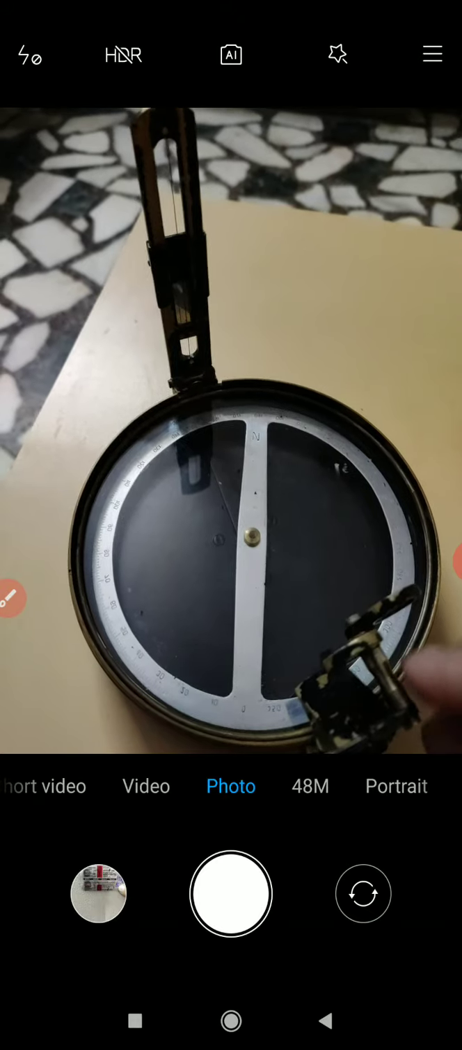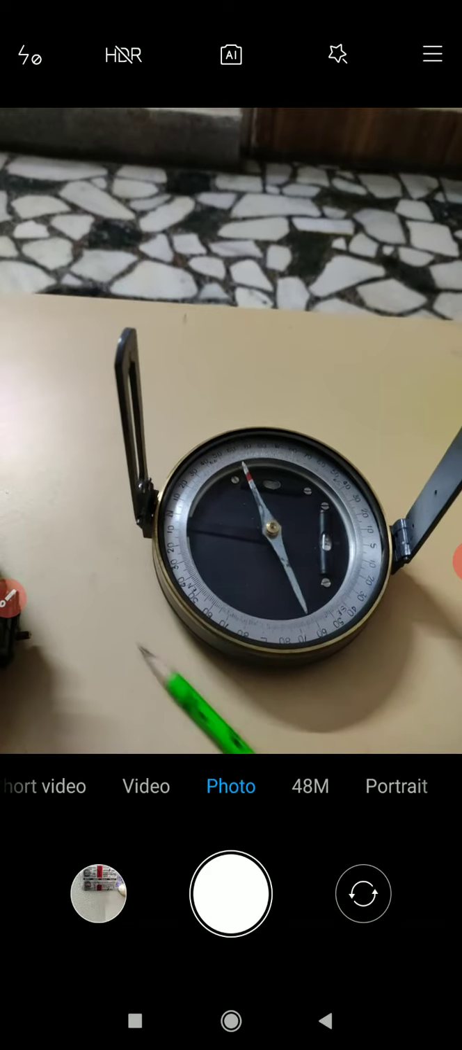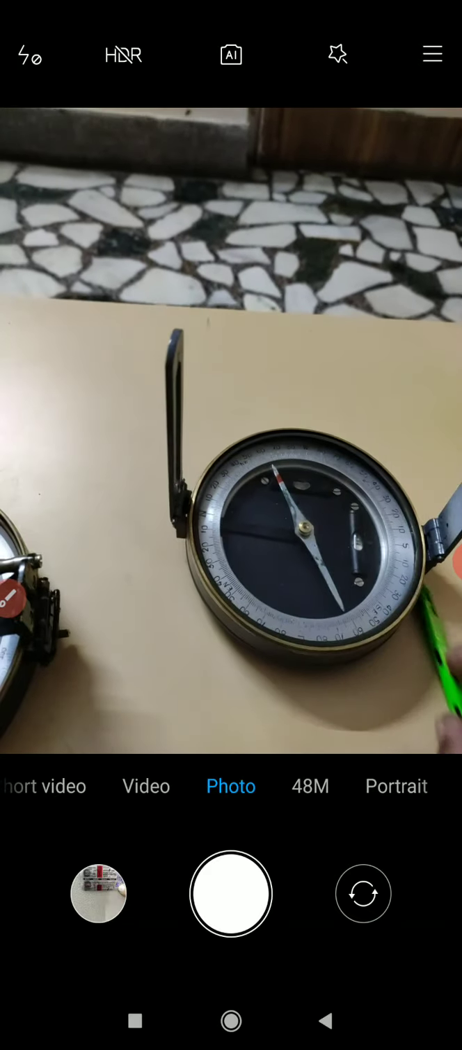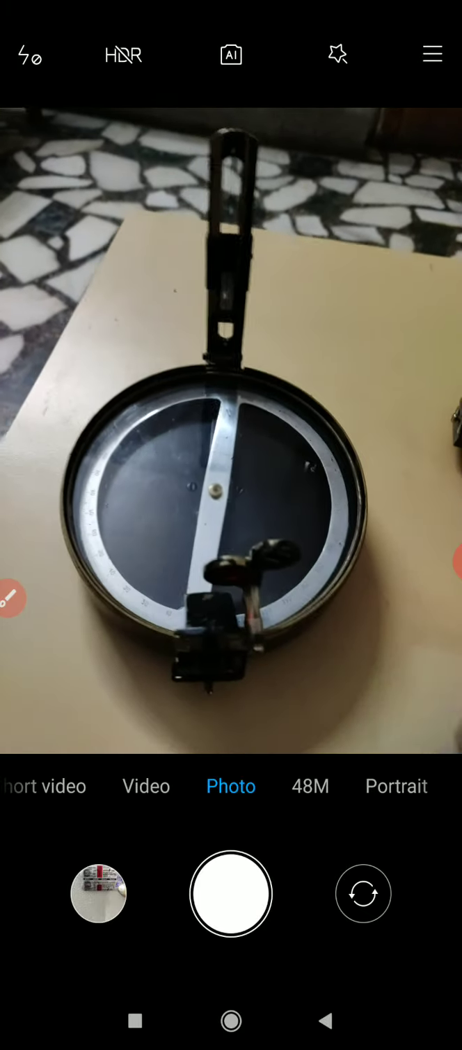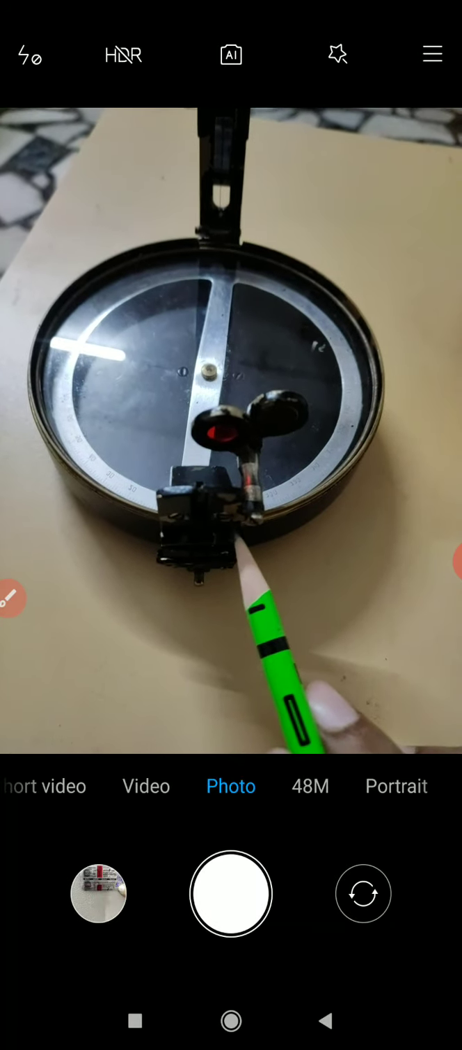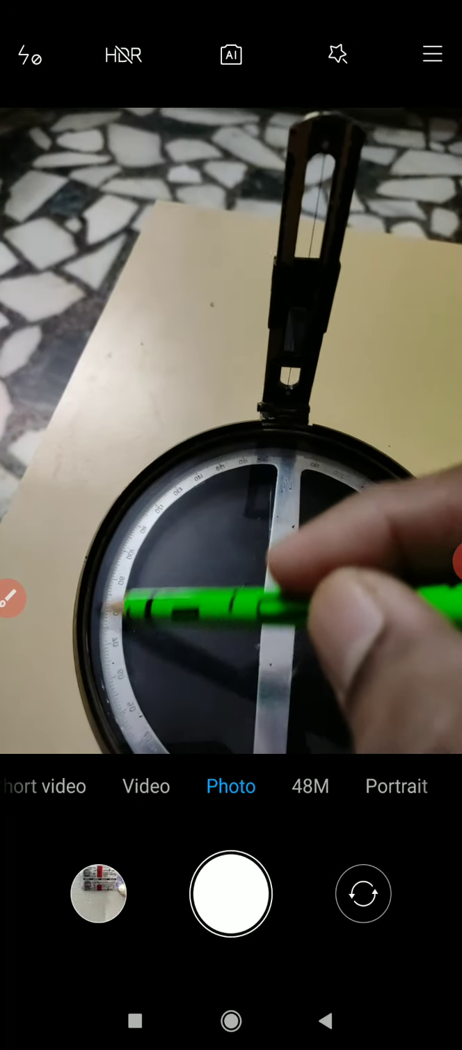So friend, this is the prismatic compass and this is the surveyor's compass. Now we have just learned the various parts of the prismatic compass, and I will show you here. This is the eye vane, this is the object vane, this is the crosshair in the object vane, this is the graduated circle.